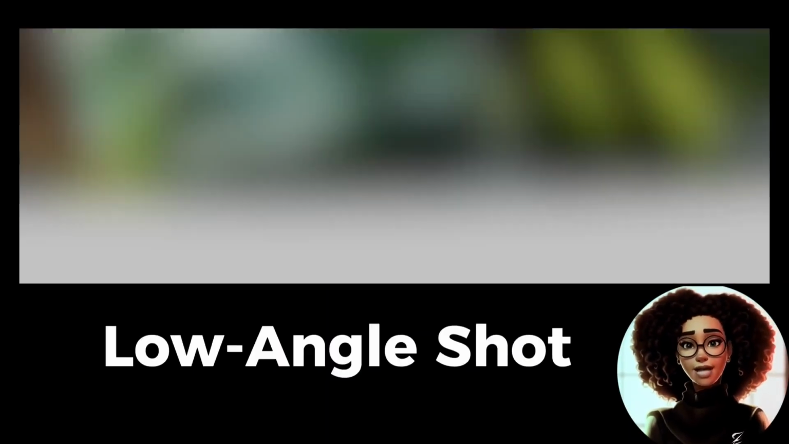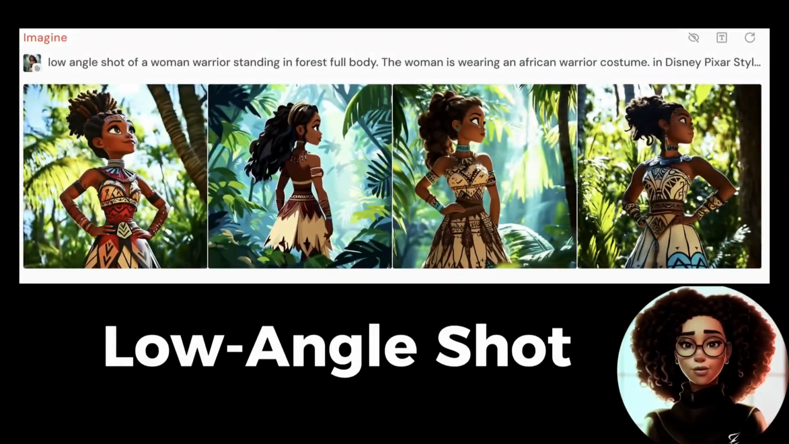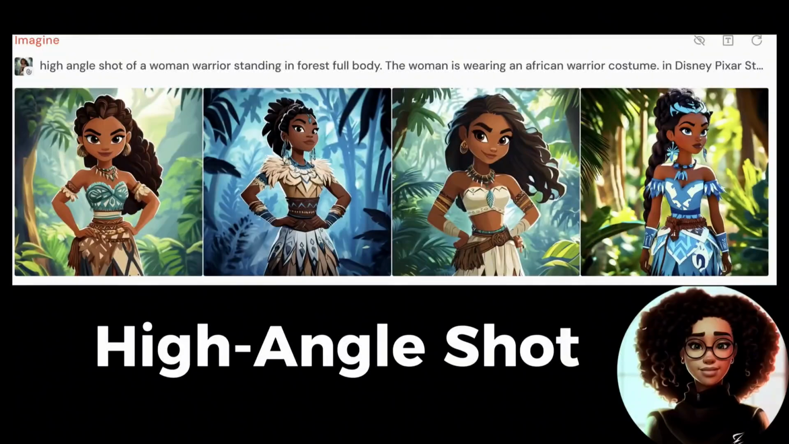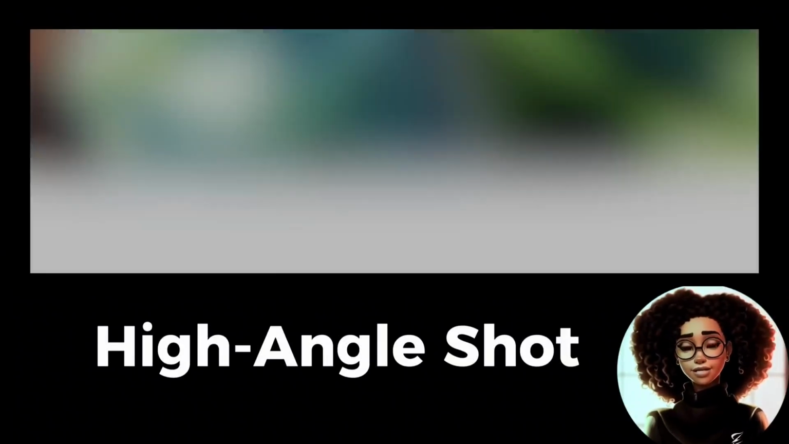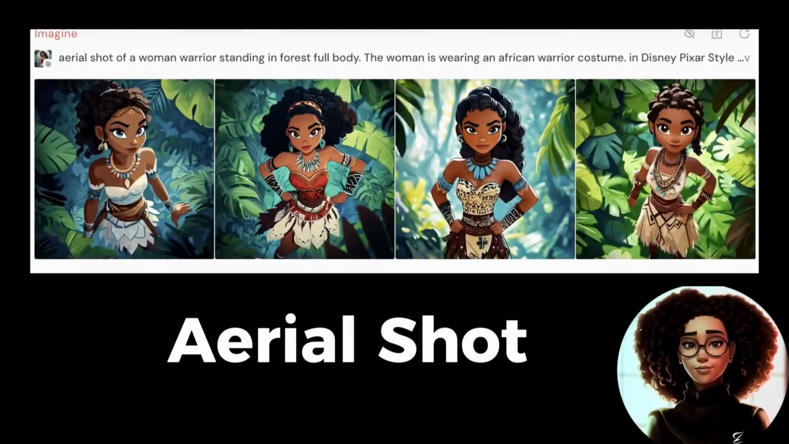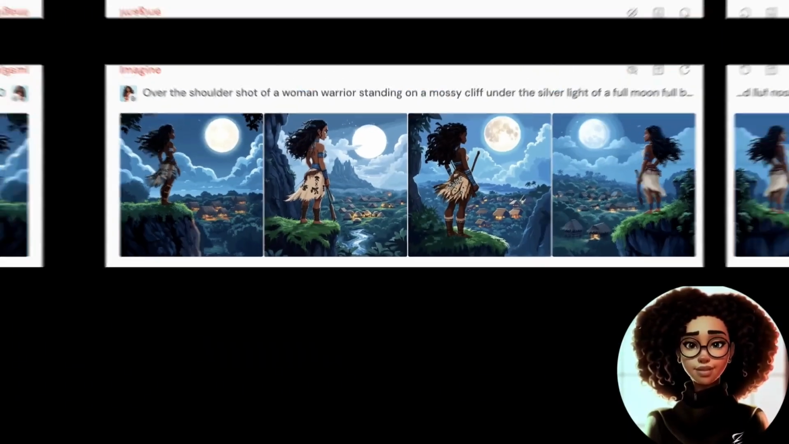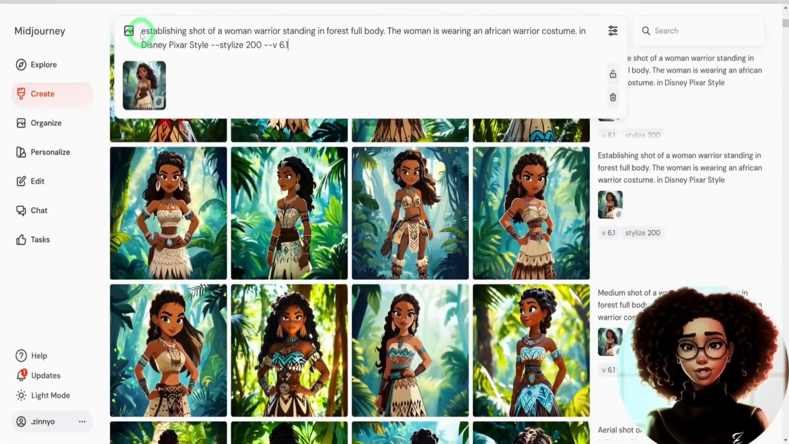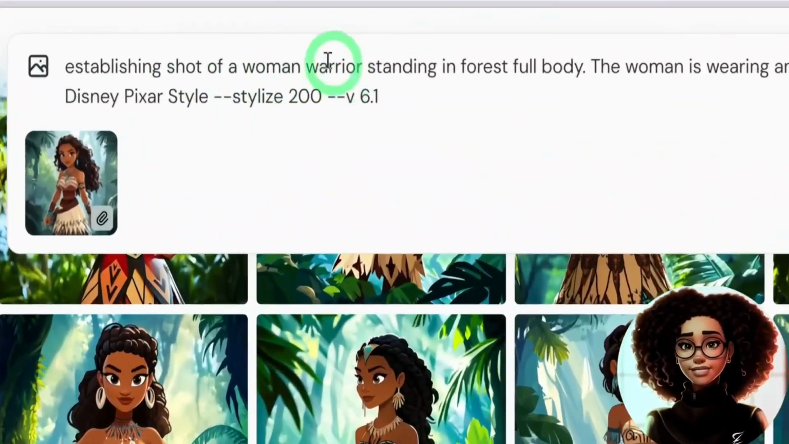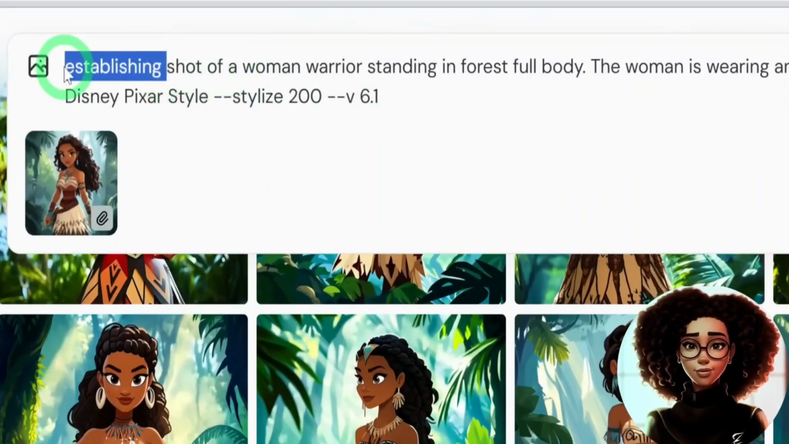We also have a low-angle shot which makes the subject appear powerful or dominant, high-angle shots which convey vulnerability or insignificance, then aerial shots, which are one of my favorites. It provides a grand scale or overview of a particular scene or subject. And then finally, we have things like the over-the-shoulder shot, which creates a connection between the characters that you are showcasing. So if you want to include these different shot types in your prompts, you can start by typing the shot you want at the beginning of your prompt.